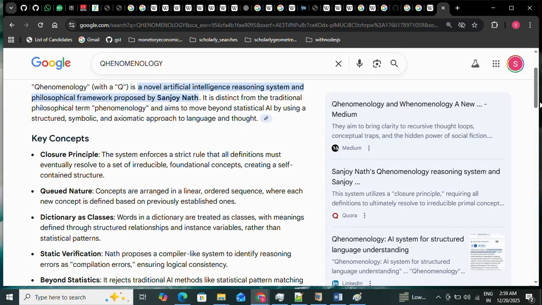But if in the second column, the meaning column, all the words which are present there are somewhere or somehow surely present in the first column of the dictionary, then this system is called the closure principle. That means the dictionary is a closed system when we are standing today.